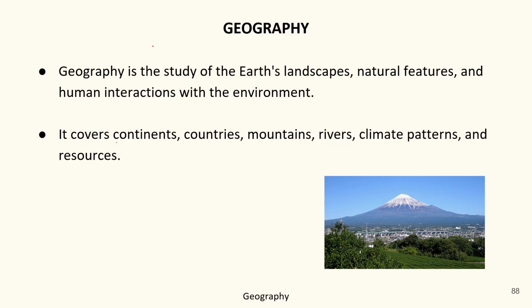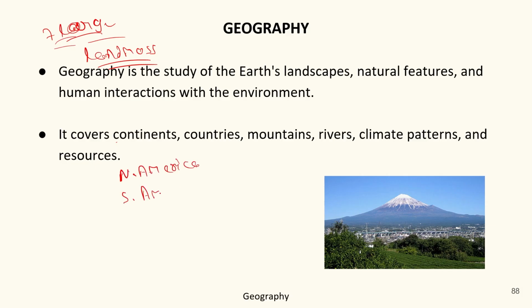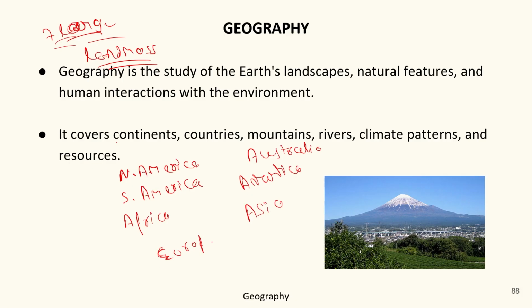So whenever you look at the earth map, you see there are 7 large landmasses, such as North America, South America, Africa, Australia, Antarctica, Asia, and Europe.